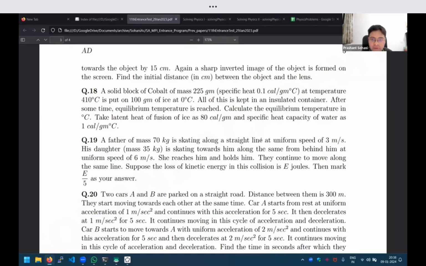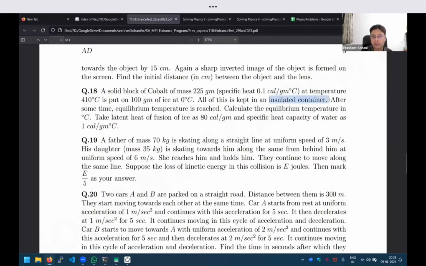Some information is given that there is some object. So there are two objects, right? The cobalt block and the ice, and they are both kept in the same container. And the cobalt is at much higher temperature, like 410 degrees, and ice is at 0 degrees. And so what we expect to happen is that the heat will transfer from one object to the other, right? And the most important principle is the law of conservation of energy, because all of that is kept in an insulated container.